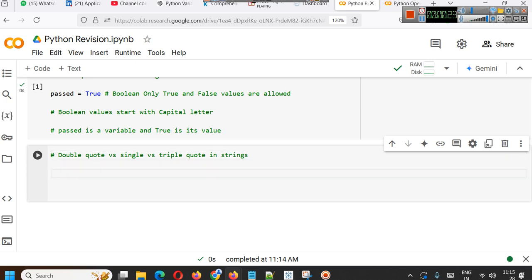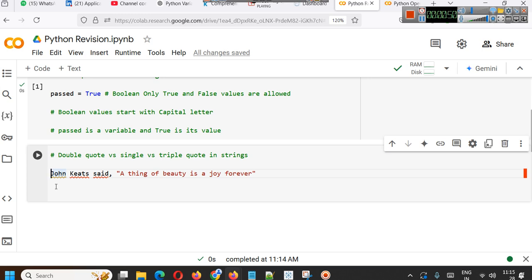Suppose you have to print a statement: John Keats said, "A thing of beauty is a joy forever." This is a very old saying by John Keats, and you have to print this.